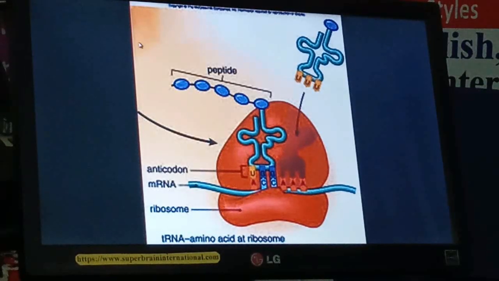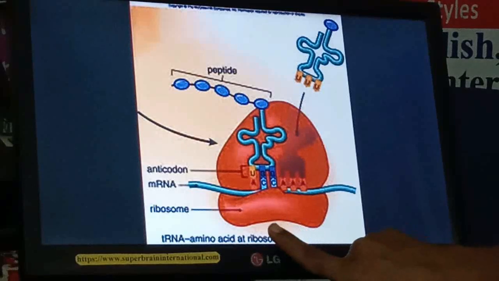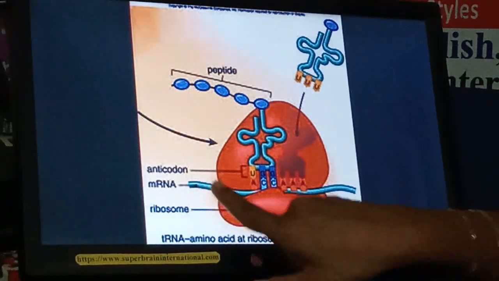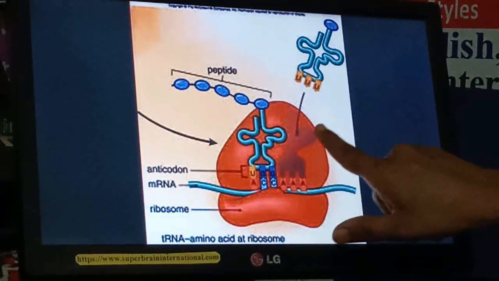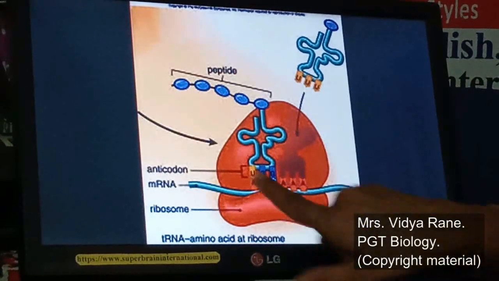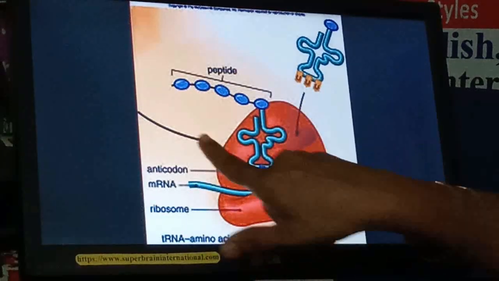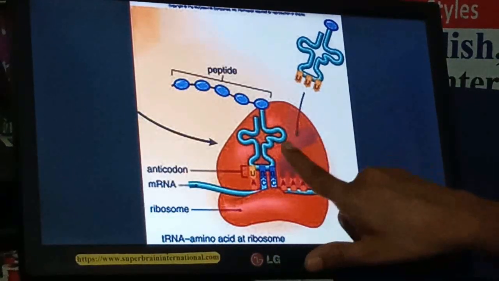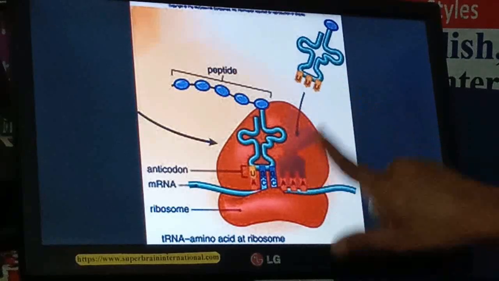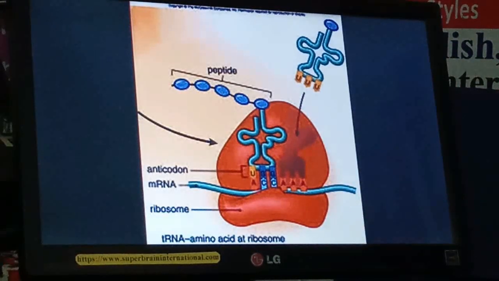Now we will see the process of translation, how it takes place. As you know, there is an mRNA which comes from the nucleus into the cytoplasm. At first, where the AUG starting codon is there, at that place the ribosome will go and attach. The smaller will be attached from the lower side, the larger from the upper side. And here two sites are there, the P site and the A site. These sites are actually for the tRNA which is bringing the amino acid.